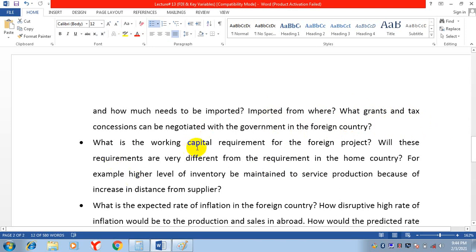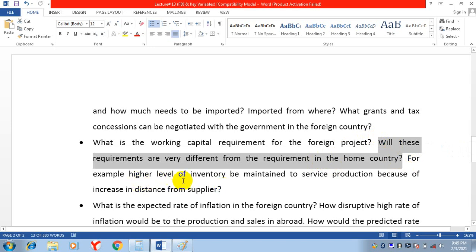What is the working capital requirement for the foreign project? How much money will we need for running the day-to-day operations? What amount of working capital will we need in that foreign country? Will these requirements be very different from the requirements in the home country? You will ask yourself: will there be any change between the requirement in the home country and in the foreign country?